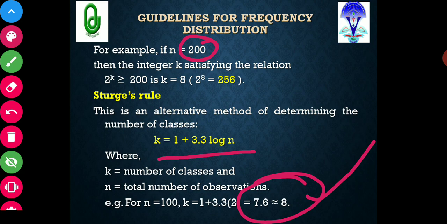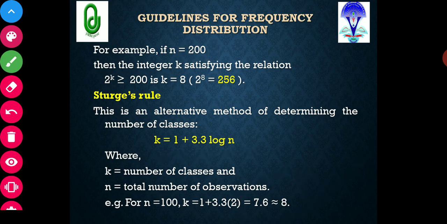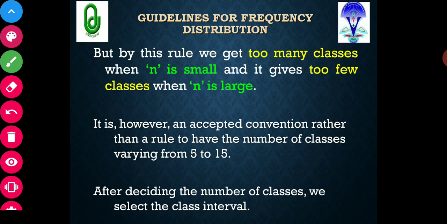Now we'll see the advantages or disadvantages, the merits or demerits, of these two methods of determination of the number of classes. By Sturges' rule, you will get too many classes when n is small, and it gives too few classes when n is large.